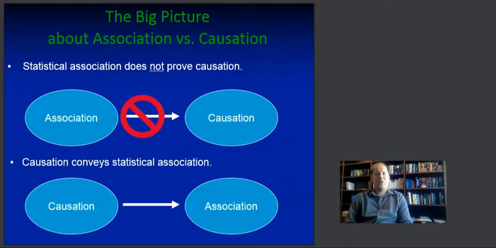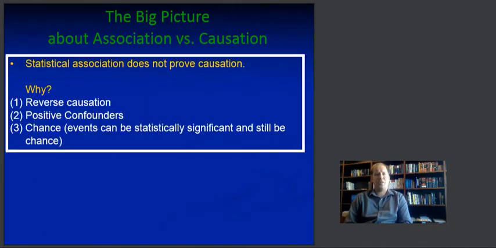Conversely, however, causation usually conveys statistical association, except where there are negative confounders that obscure that relationship. So, statistical association is not causation. Causation usually does show us evidence of association.